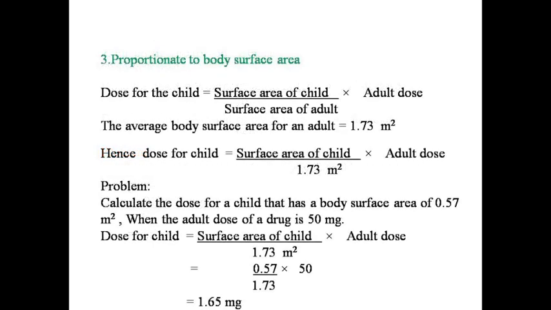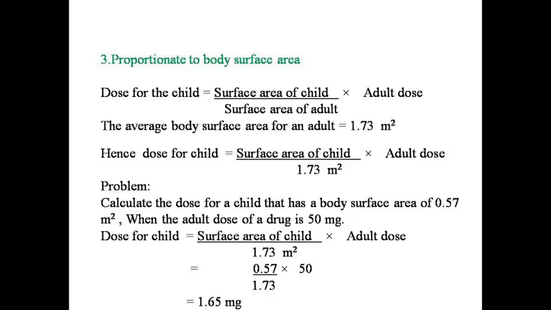Next, dose calculation based on body surface area. Dose for child is equal to surface area of child upon surface area of adult multiplied by adult dose. The average body surface area for an adult is equal to 1.73 meter square. Hence, dose for child is equal to surface area of child upon 1.73 meter square into adult dose.